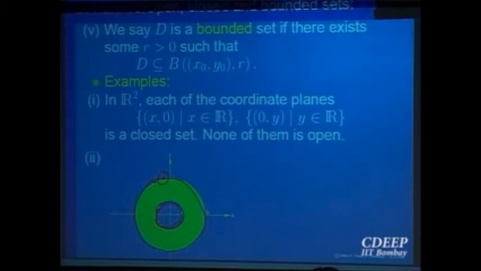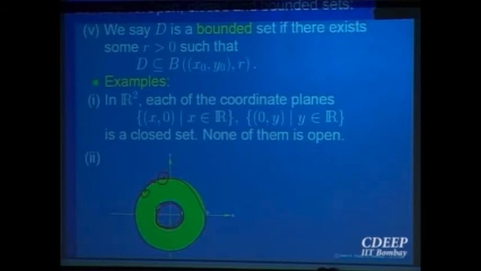Is it open? Is this annulus portion open? Red things not included. Yes? Clear to everybody it is open? Because wherever I give you a point, even if I give you a point very close, there is an open ball which is inside it. So every point of it is an interior point. So it is an open set. It is not closed. It is bounded. Okay?